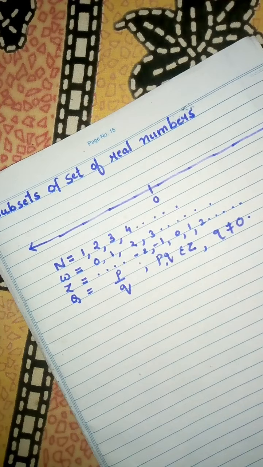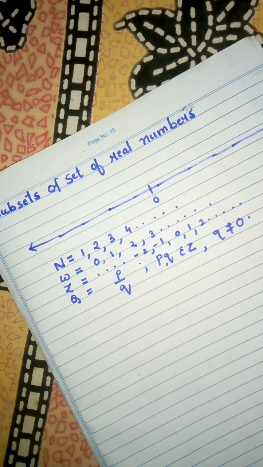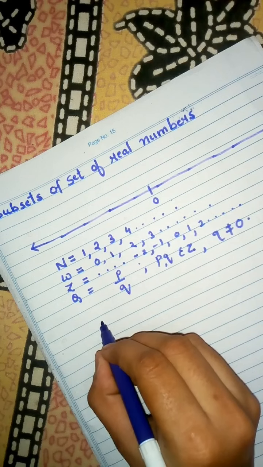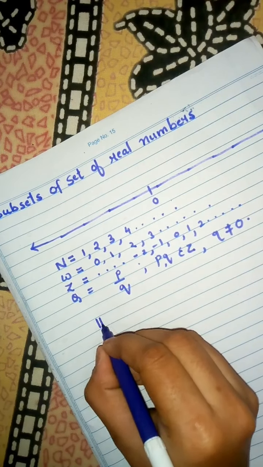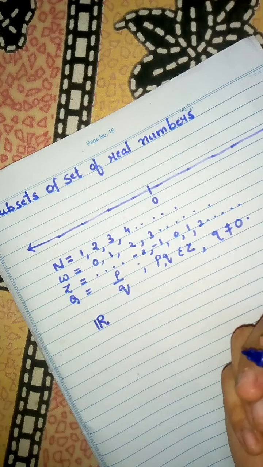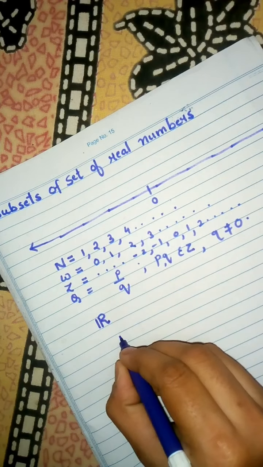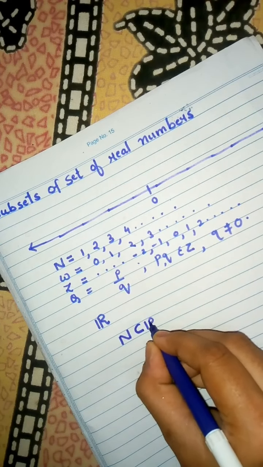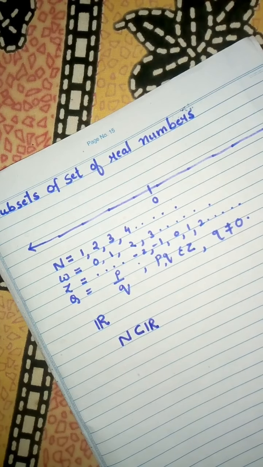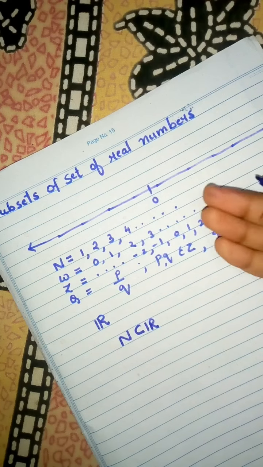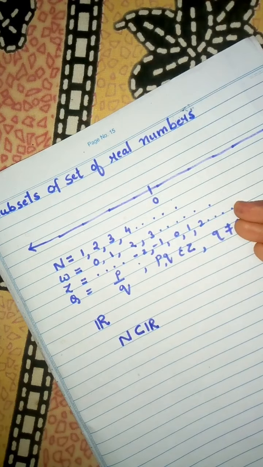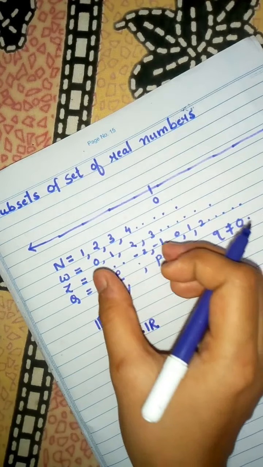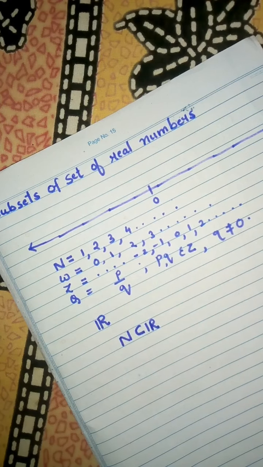Now real numbers are those numbers which contain all these elements. Okay, so now real numbers we will denote by R. Now natural numbers, obviously they will be a subset of real numbers, because in real numbers we are having all these elements and natural numbers are just a part of the real numbers. Okay, so natural numbers are a subset of real numbers.